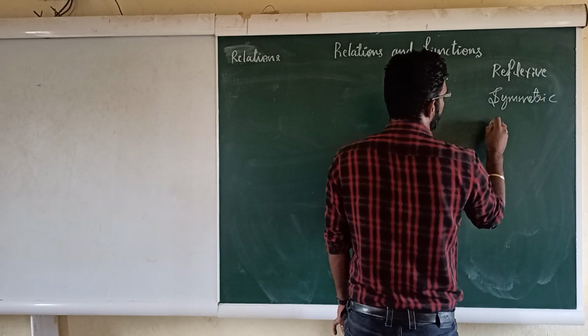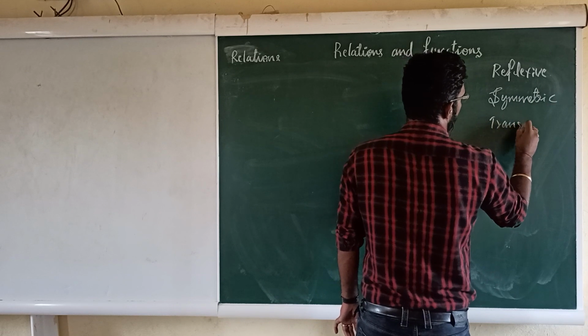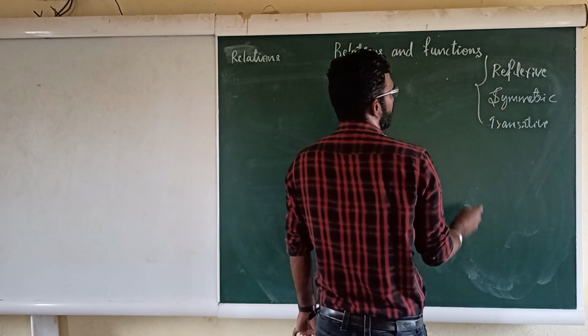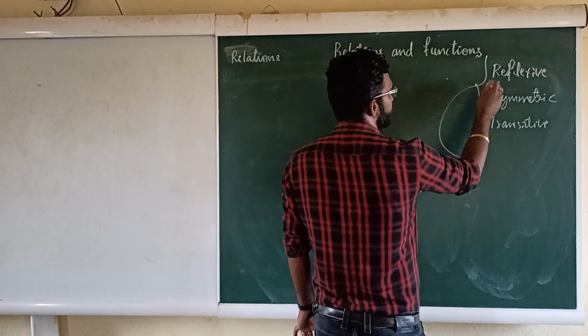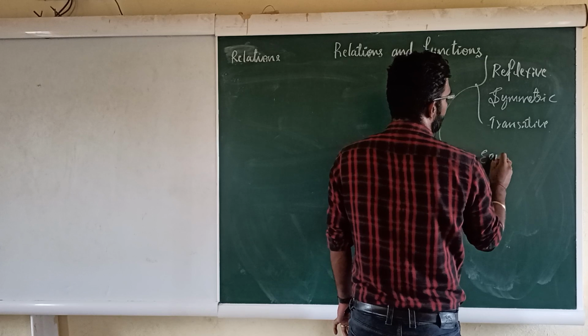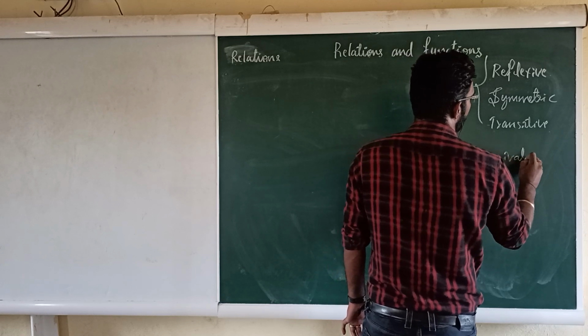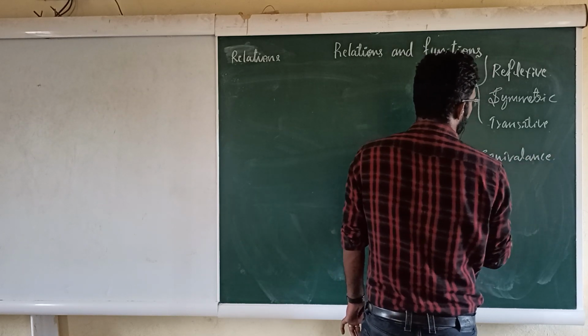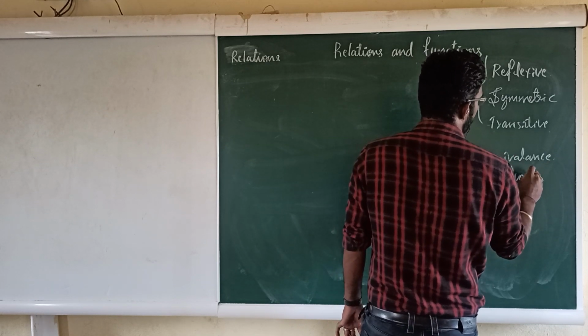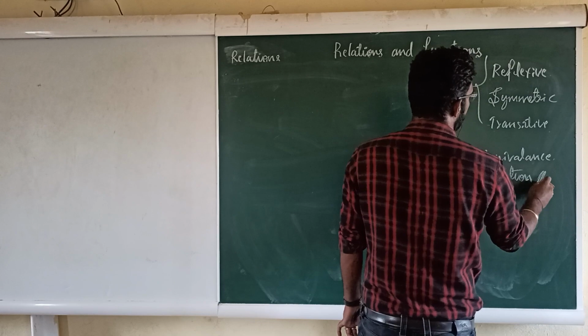Third one, transitive. Right? These 3 are the important relations. A relation which is reflexive, symmetric and transitive is called an equivalence relation, right?